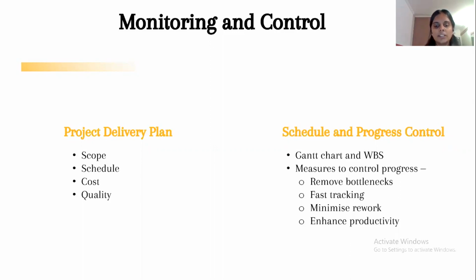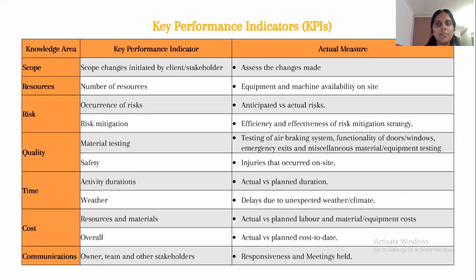Some of the progress control measures are identifying and removing the bottlenecks that impede project progress, fast tracking critical activities, and minimizing rework. Some of the key performance indicators include knowledgeable resources, and equipment and machine availability on site, which will be monitored. For risk, the efficiency and effectiveness of the mitigation strategy will be measured. For quality, the materials tested will be measured. For time and cost, the actual versus planned cost and duration will be monitored.